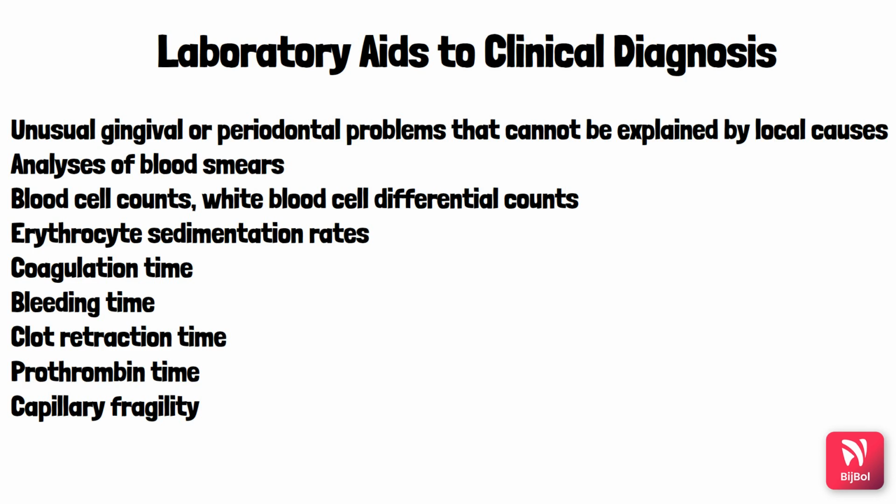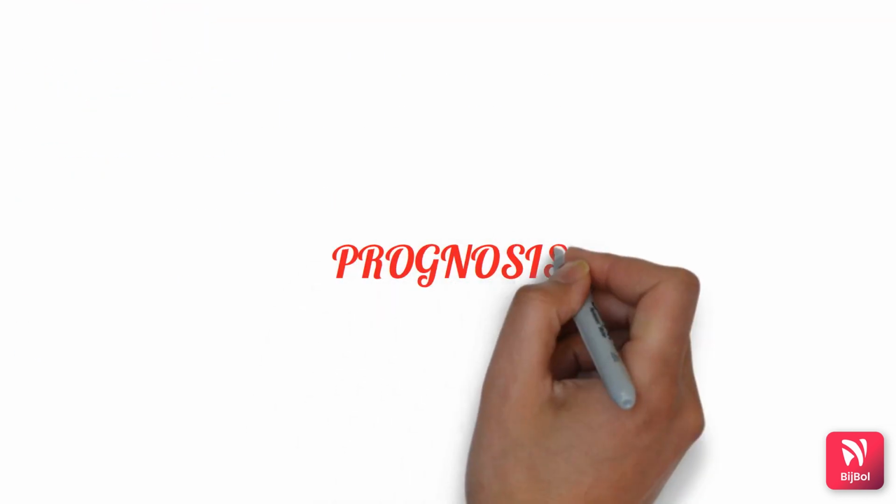So what are these? These are the analysis of blood smears, blood cell counts, white blood cell differential counts, erythrocyte sedimentation rates, coagulation time, bleeding time, clot retraction time, prothrombin time, and capillary fragility. So all these tests can be performed depending on the situation. Next, we will go to the second topic, that is the prognosis.